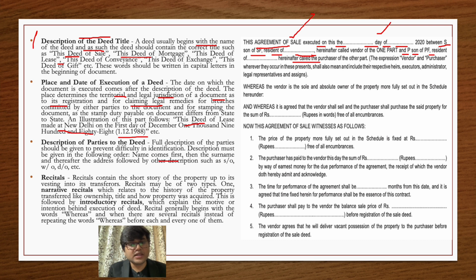Names come first, then the surname, and thereafter the address, followed by other descriptions such as son of, wife of, daughter of, etc. So I think we are cleared with this part. Recitals. This was the fourth component, and this is one of the most important components for any deed.